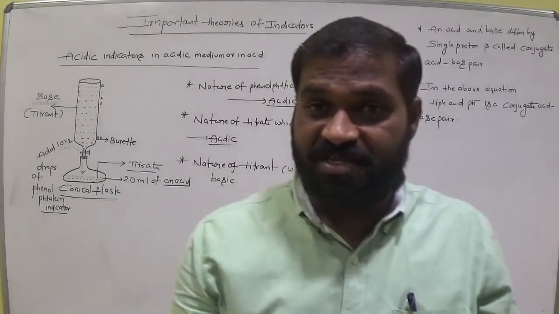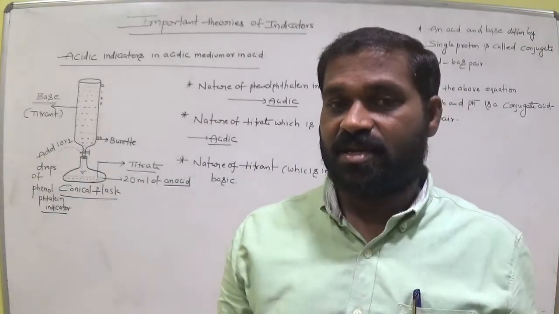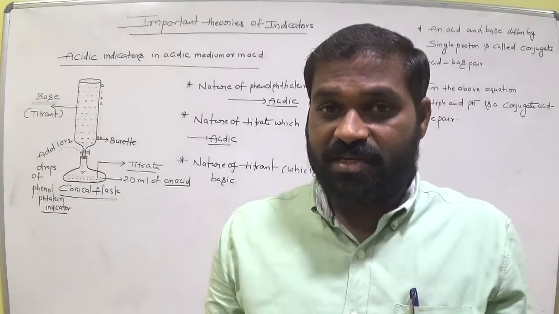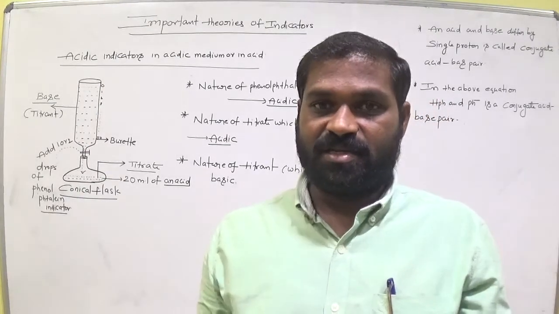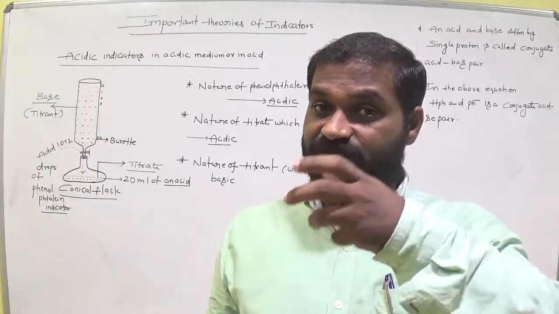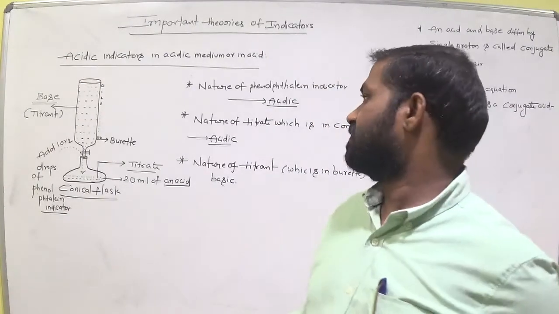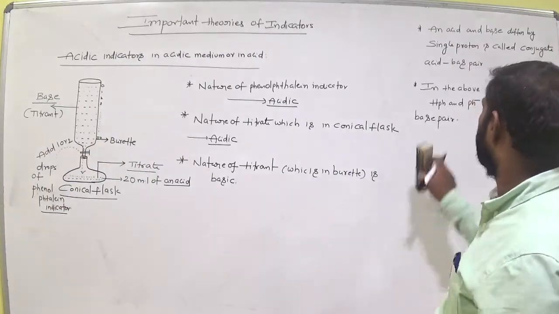Is there any color change of phenolphthalein indicator? Or is there any pink color in acidic medium or not? Okay, when does it convert to pink color? Let's see this, very very important.